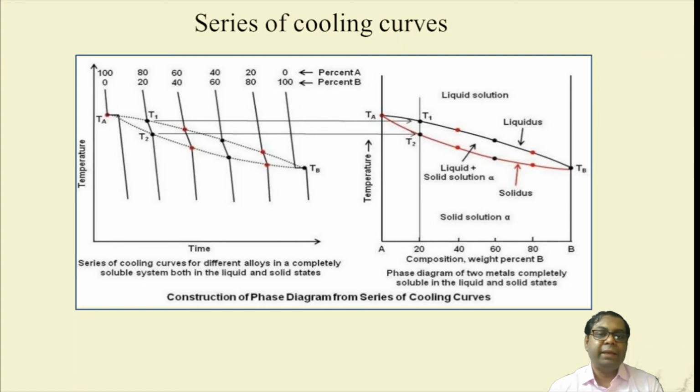One is black in color, the curved one at the top, and the other one is purple, the bottom one. The black one is called the liquidus line, and the bottom purple one is called the solidus line. Everything above the liquidus line is in pure liquid state, and everything below the solidus line is pure solid state. In between, it is a mixture of liquid plus solid solution.